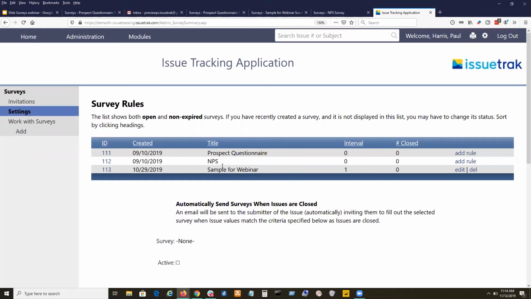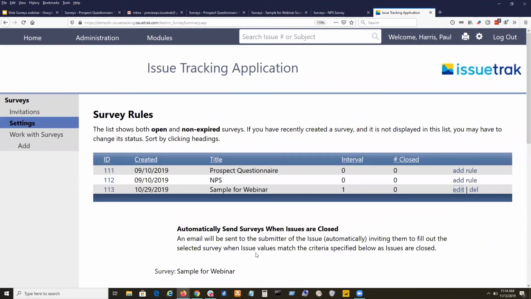And you can see, once you build a survey and get it ready to deploy, you have the option of creating this thing called a survey rule. And I'm going to click Edit so we can see what this survey rule looks like. Now, what I really want to zero our audience in on is this text right down here. And let me go one step bigger so that everybody can kind of see that.